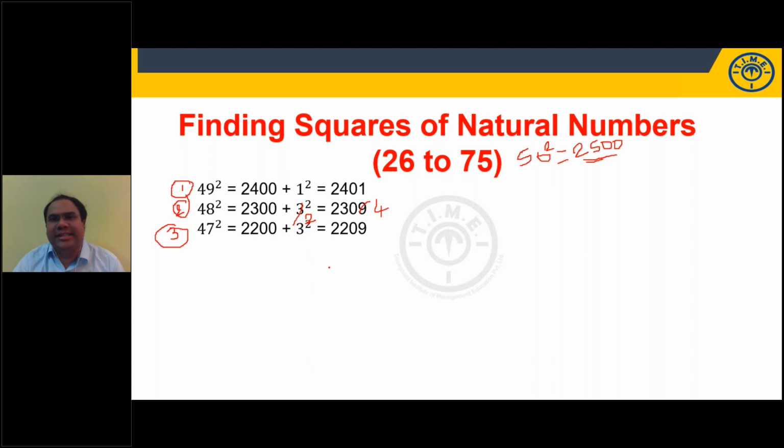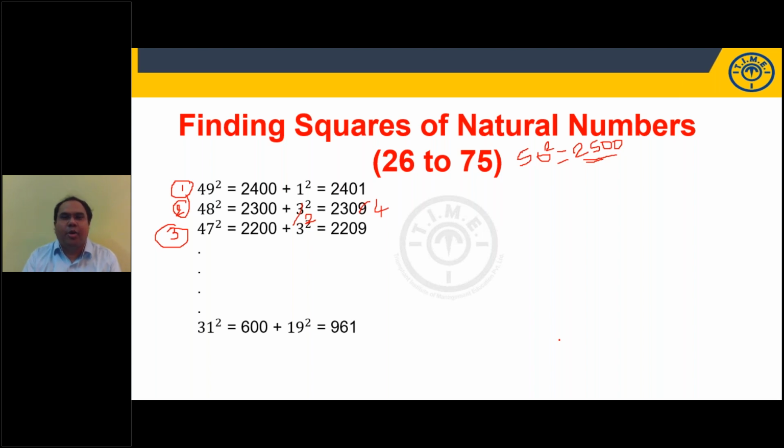And I'll ask you one more question. 46 square. Orally you try. 46 is 4 less than 50. 25 minus 4, 2100 plus 4 square, 16, 2116. Try 41 square. Very good. Kavita is saying 2116. 41 square. 41 is how much less than 50? 9 less than 50. 25 minus 9, 1600 plus 9 square, 81. So it should be 1681. Very good. 1681. Not only Kavita, others should also answer.